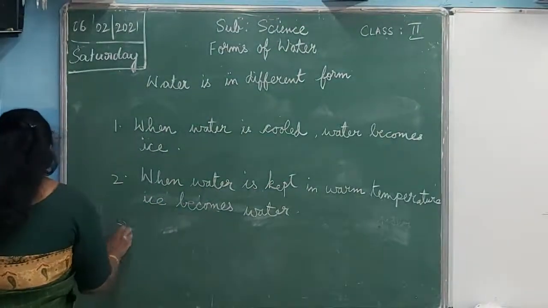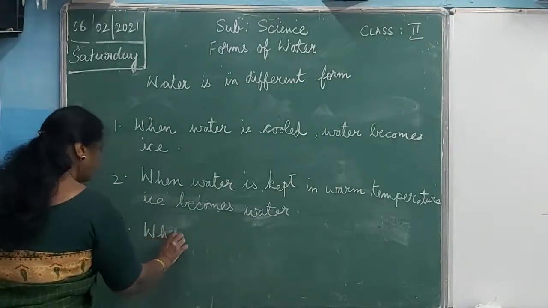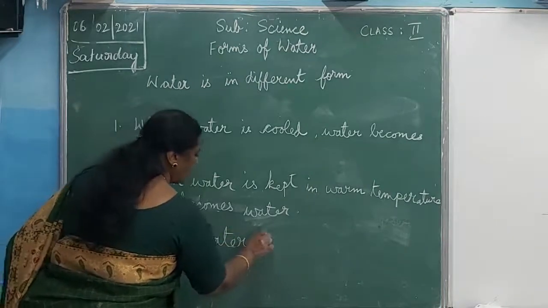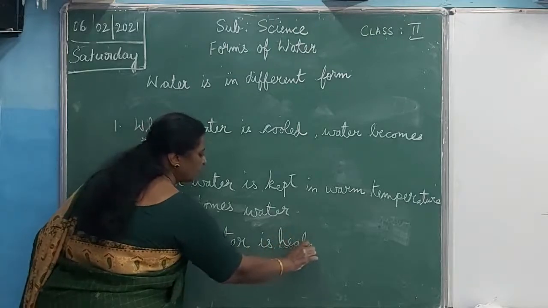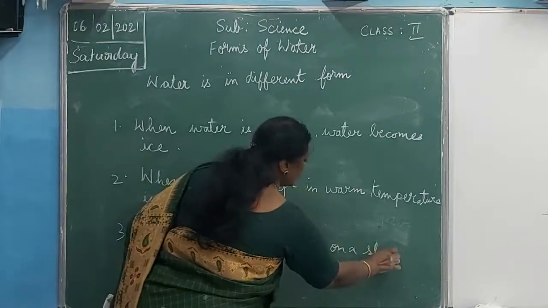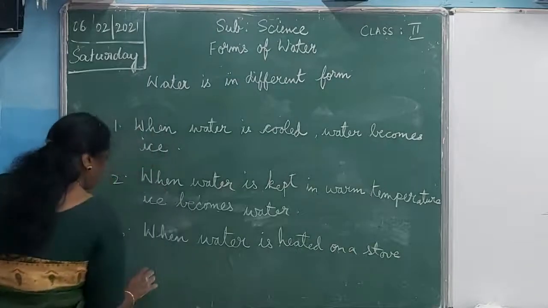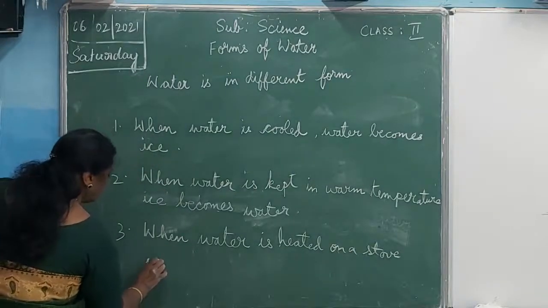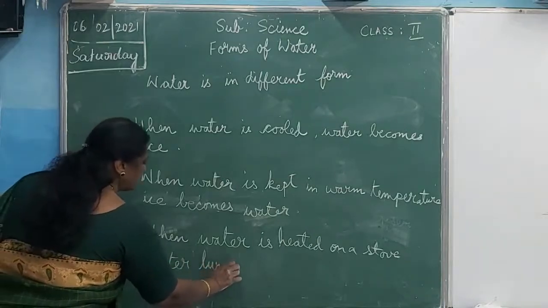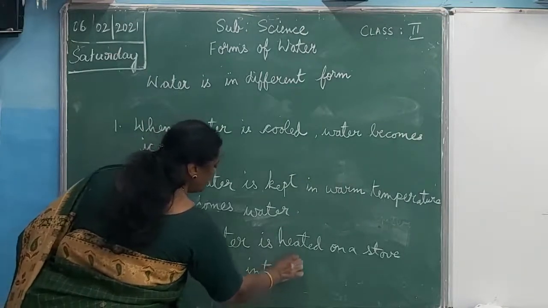And the third one, when water is heated on a stove, it turns into steam.